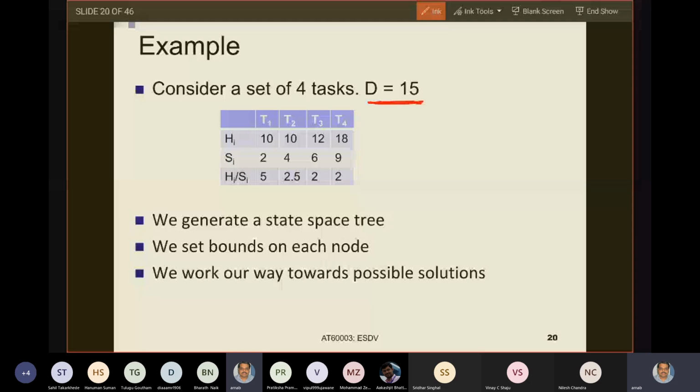If you have not understood this line, ask me now, if you are still confused about what I mean by saying you want to maximize the hardware area cost of tasks implemented in software. If you are not understanding this, ask me. Or if you have understood this, give me a go.